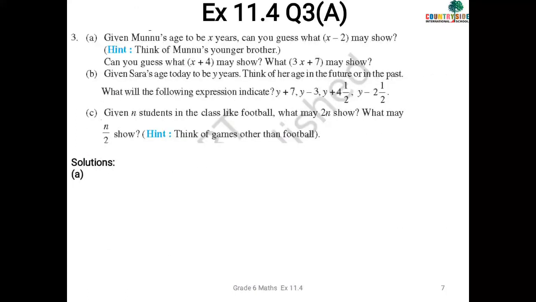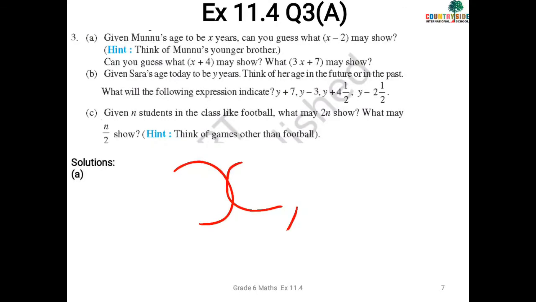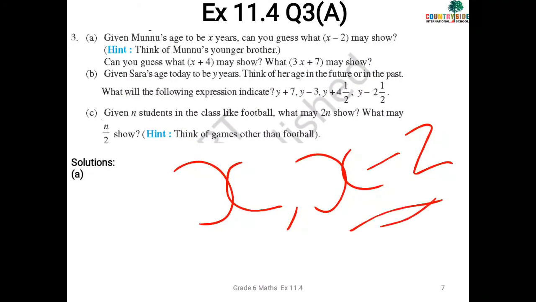So scholars, now let's solve question number 3 from exercise 11.4. Read the question. Given Manu's age is x years and guess what x minus 2 is. See scholars, Manu's age is x and there is another person whose age is x minus 2. Can you please tell me whether this person is younger or older than Manu? Here it is a minus, so that means younger.